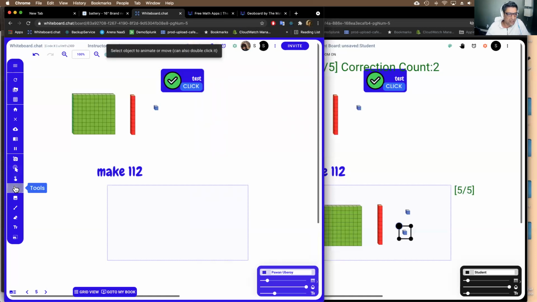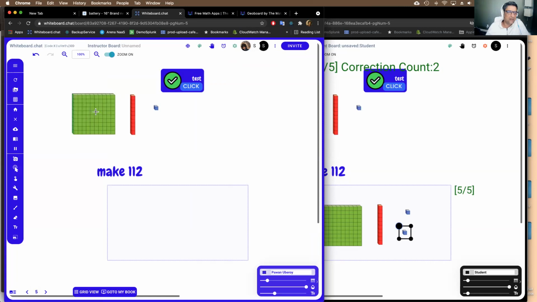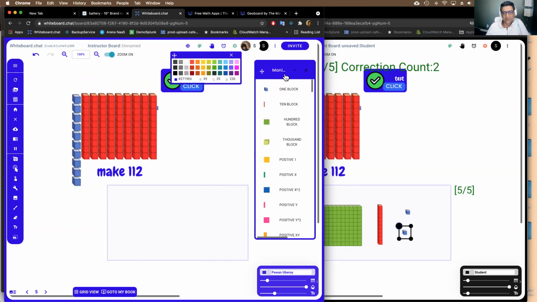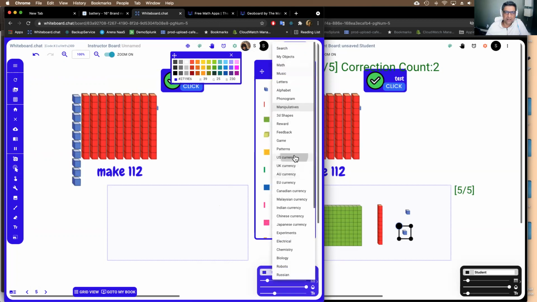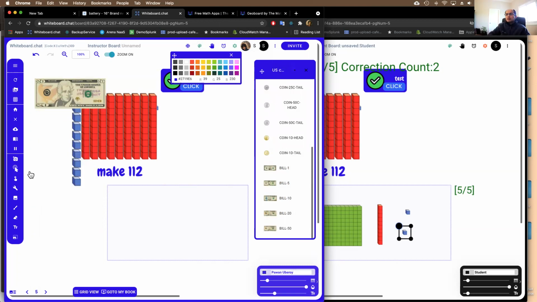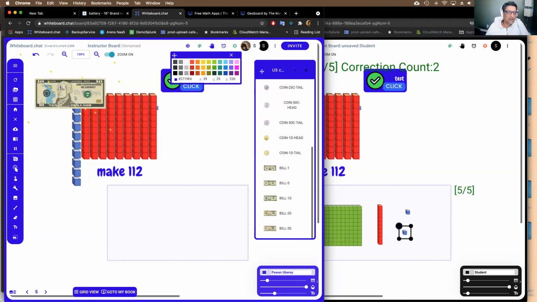There's also a way to use the drop zone as a counter, which I will show you. But before that, there's a breakdown tool that we recently added. So you can actually break down these blocks into smaller. So if you want to break down the 100 block into tens or the tens block into ones, you can do that as well. And not only with manipulators, you can do that with currency as well. Right? So if you want to teach kids how to break down currency, you can start with like a $20 bill, for example. We have currencies from all around the world that you can do this with, right? If it is not there, we can add it.